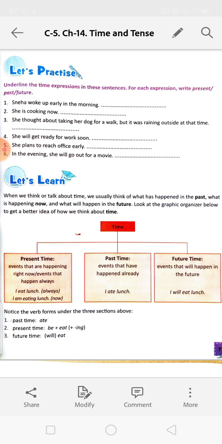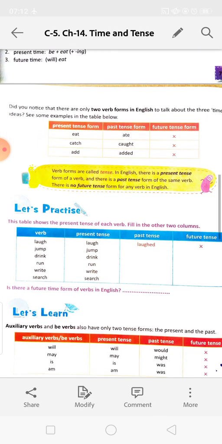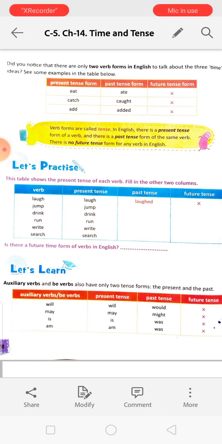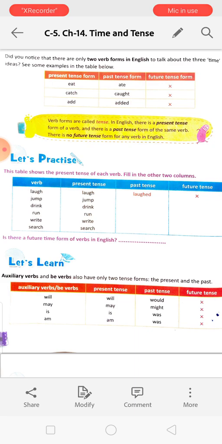So in past form, we are using the past form of the verb, that is ate. Present form: be plus verb plus ing. Future time: will plus verb. Did you notice that there are only two verb forms in English to talk about three time ideas? See some examples in the table below.